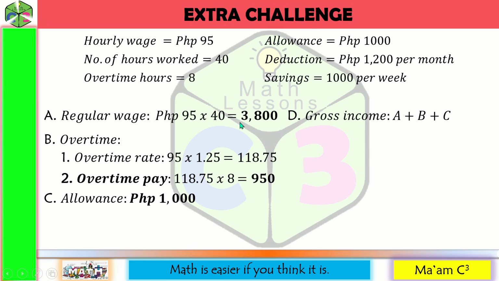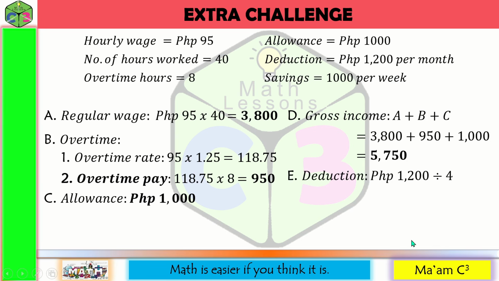That would be his regular wage, 3,800, plus overtime pay, 950, plus the allowance, 1,000 pesos. And this is 5,750. Now, for the deduction, since this is per month, we are going to divide this by 4. 1,200 divided by 4 is 300 pesos.